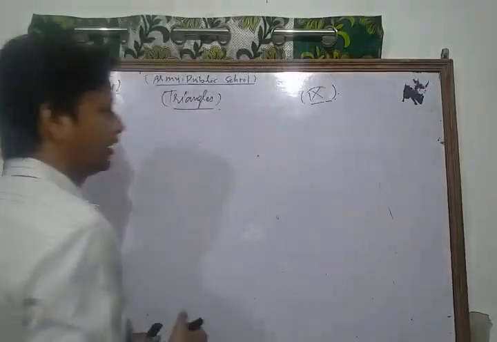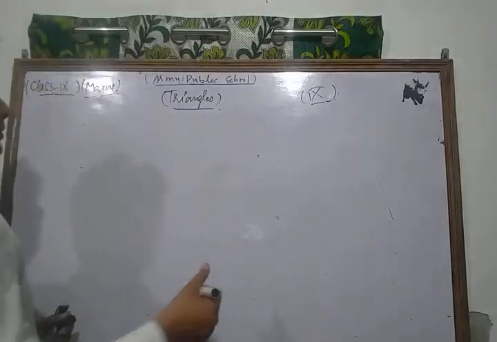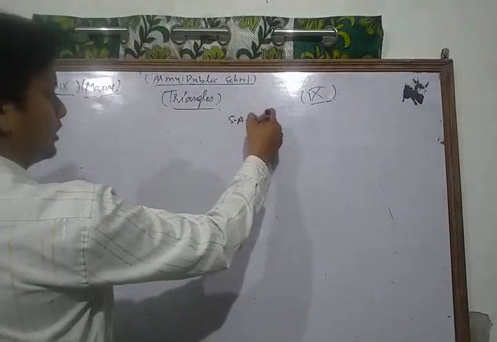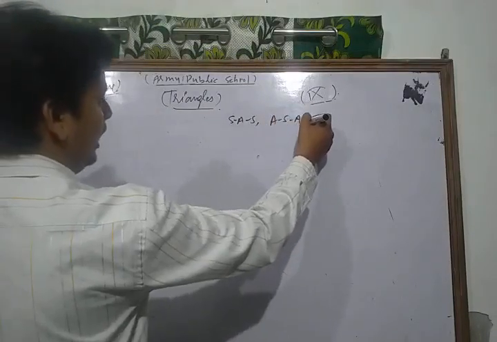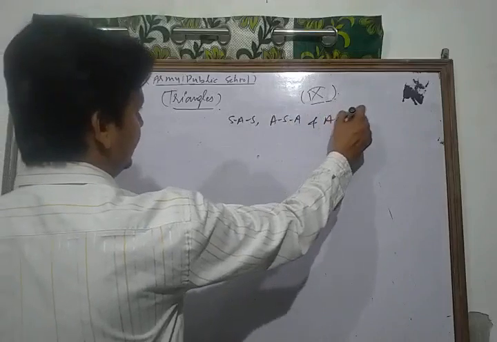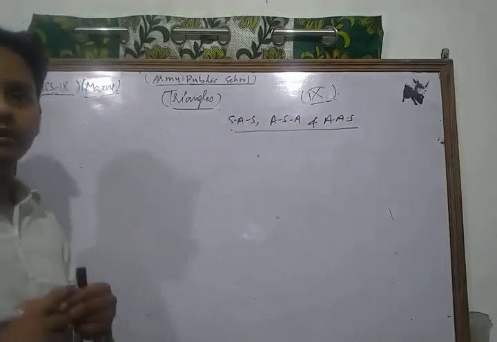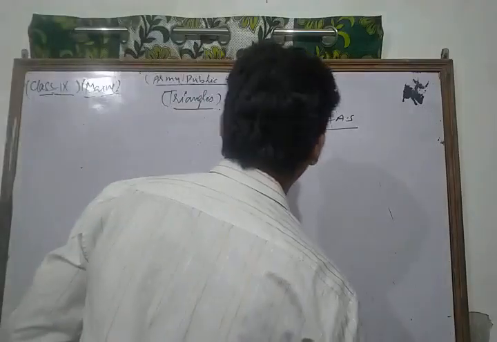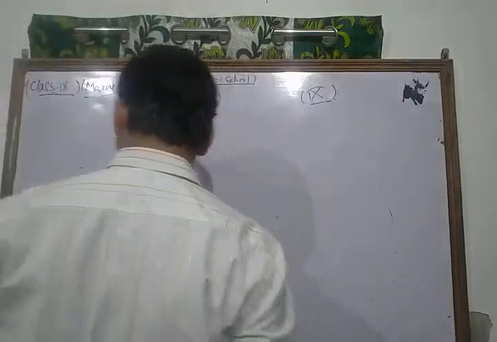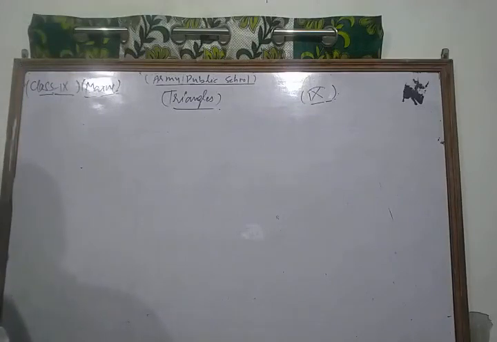In this way we already discussed the SAS congruence criterion, the angle side angle congruence criterion, and the AAS congruence criterion. We discussed all the important congruence criteria related to triangles. Now we take some important questions based on these criteria. So let's see. Now we take the very important questions from your NCERT exercise.